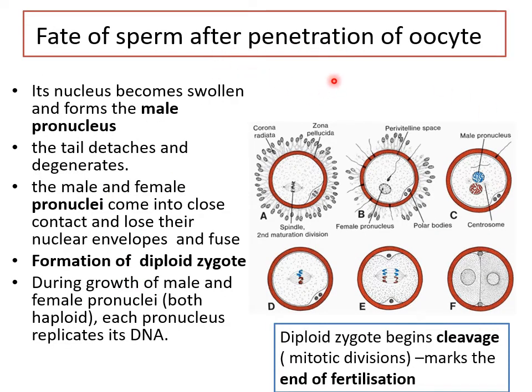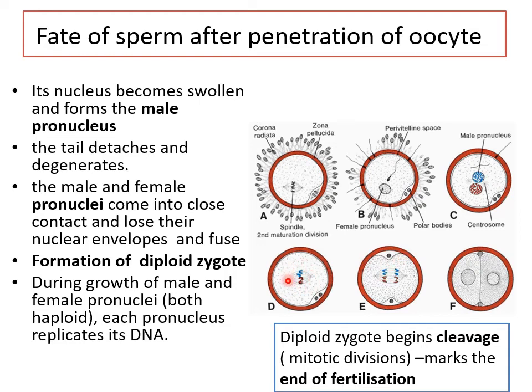So after it penetrates the oocyte, what is the fate? Remember we said its cytoplasmic membrane is lost. Its nucleus becomes swollen to form the male pronucleus. The tail will detach and degenerate, and the pronuclei now come close together in contact and lose their nuclear envelope. So here you can see the chromosomes derived from the male and the female. They lose their nuclear envelopes and it becomes like one, and then you get the chromosomes in the center equator, then they start separating out, and you can see cytoplasmic division also.